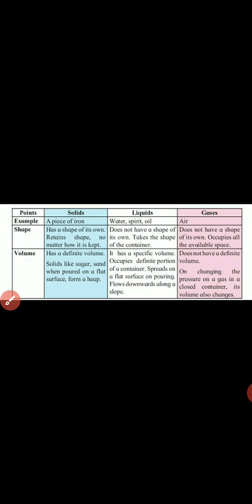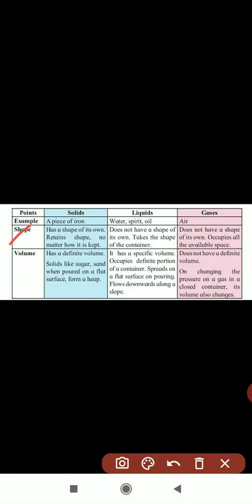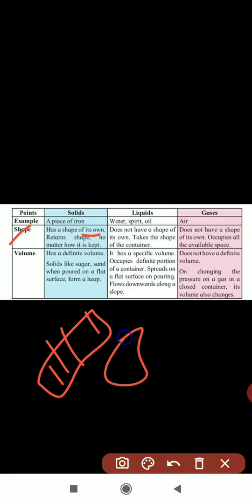So the next point is the shape. What is the shape of the solid, liquid, and gases, that we will see. Here, solid has a shape of its own. If you are taking a piece of iron, it has its own shape. Every solid substance has its own shape. It retains its shape no matter how it is kept. If you are taking a piece of iron, it will not change. It is a fixed one.